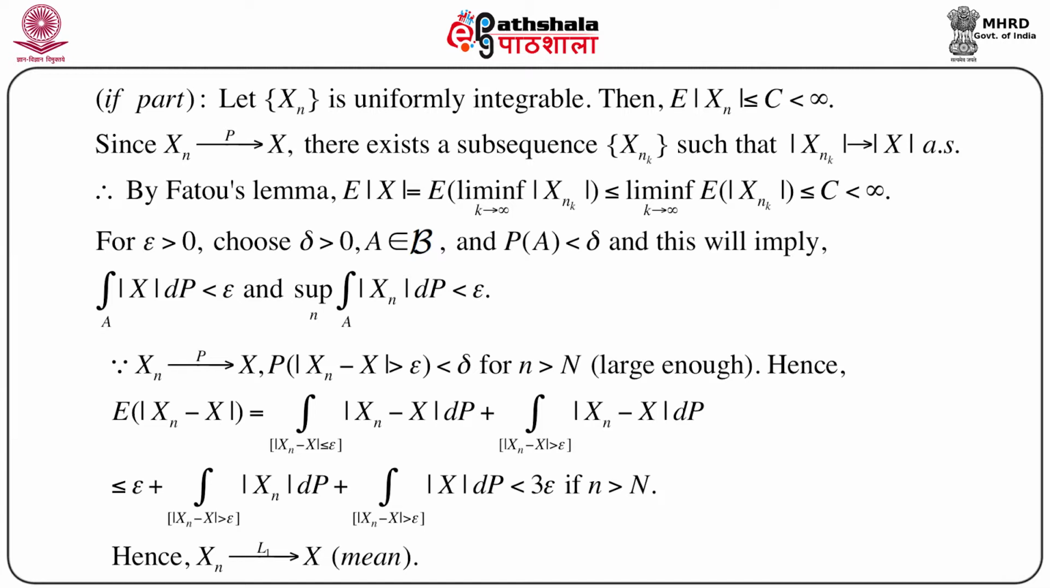Now, just with the previous arguments, each of the last two terms is less than epsilon. So, eventually this entire quantity is less than 3 epsilon whenever n is greater than capital N, which is already taken to be large enough. So all we have proved is that expectation of mod xn minus x is less than 3 epsilon for arbitrarily small epsilon whenever n is greater than capital N, which actually implies that xn converges to x in L1, or xn converges to x in mean. So that actually proves the entire theorem, both the if part and the only if part, that is, both the necessary and sufficient parts.